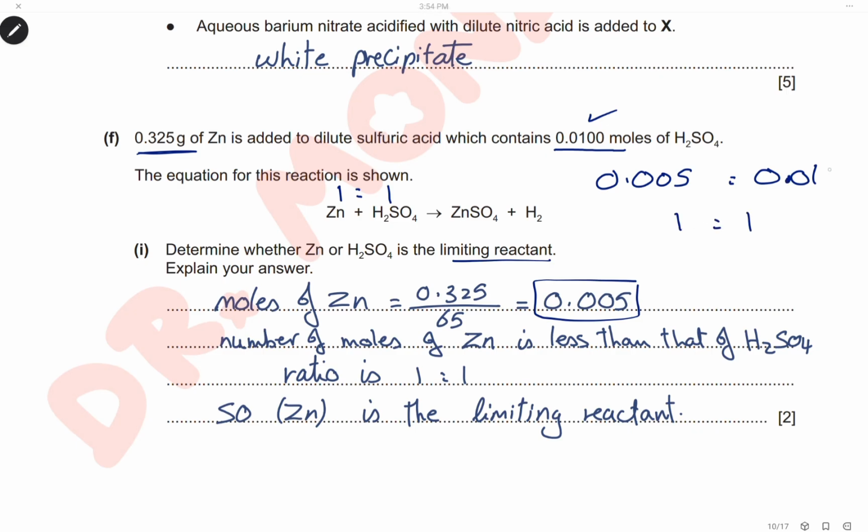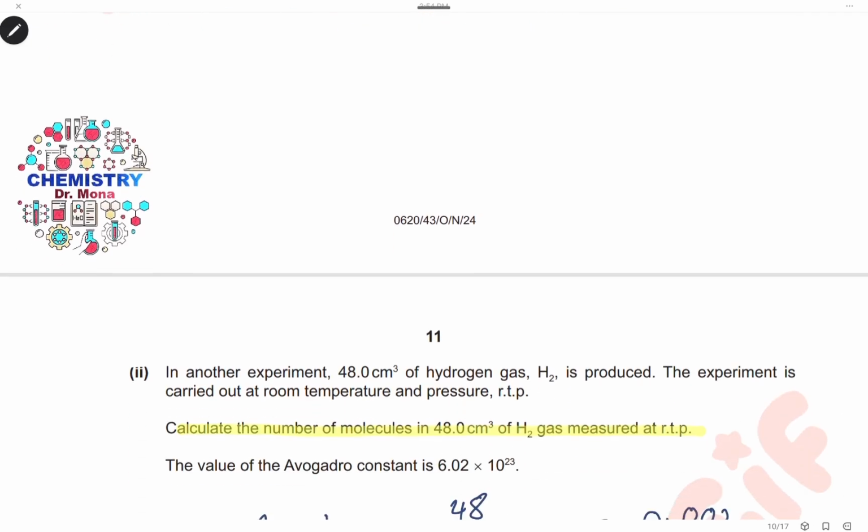As we can see, the number of moles of sulfuric acid is much greater than zinc, so sulfuric acid is in excess, and zinc is the limiting reagent because when the number of moles of zinc is used up, the reaction will stop. That means zinc will limit the continuation of the reaction. So zinc is the limiting reagent because it is present in an amount which is smaller than the ratio. That's why it is the limiting reagent.